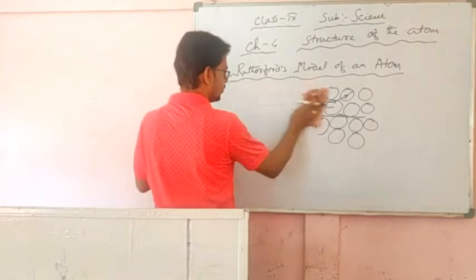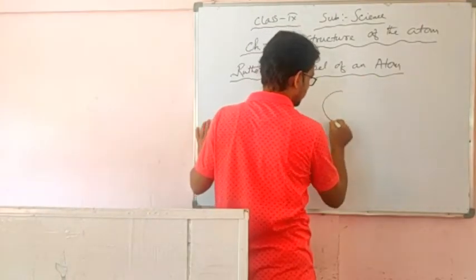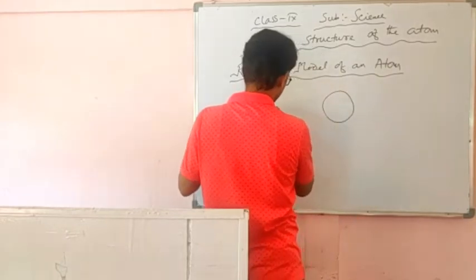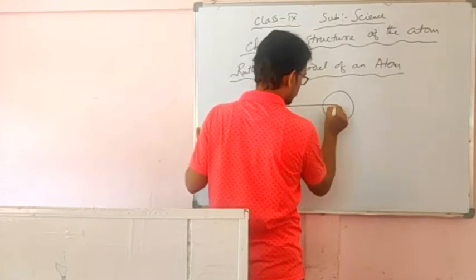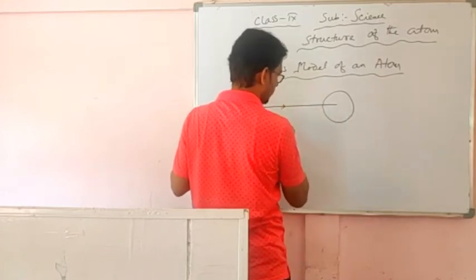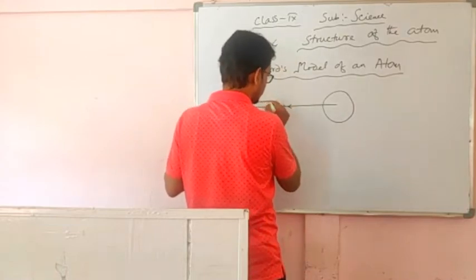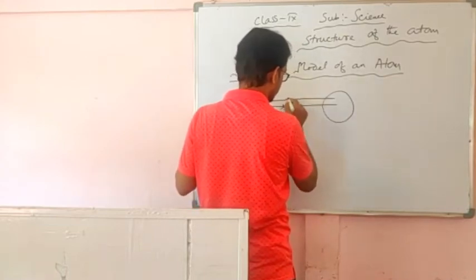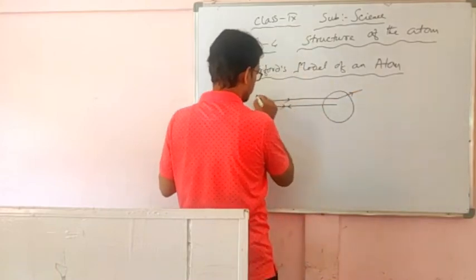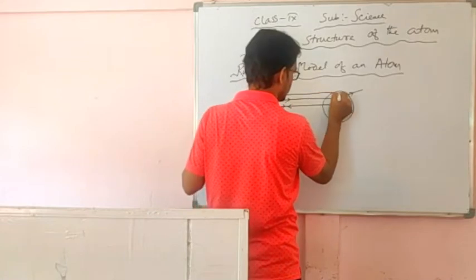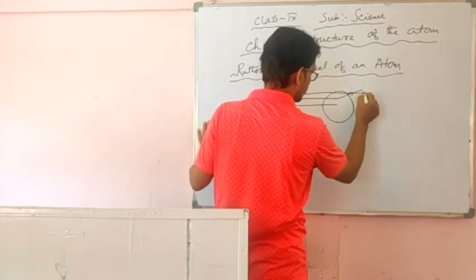If we draw a single diagram of a single atom, then we can understand better. Suppose this is an atom. The alpha rays which fall on the center of the atom come back again. Near the center, the rays are deflected like this. Away from the center, the rays pass straight through the gold foil like this.